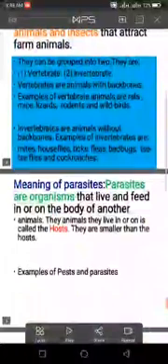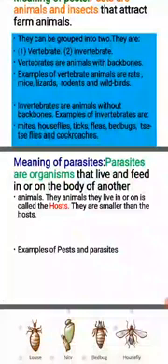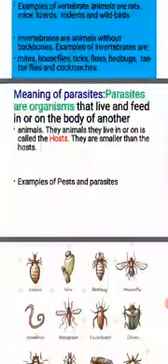Invertebrate animals do not have any bone in their body, such as insects, houseflies, and so on. Parasites are living organisms that live either outside or inside the body of the animal. Those that live outside are known as ectoparasites, while those that live inside are known as endoparasites.